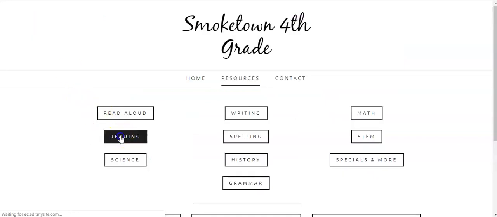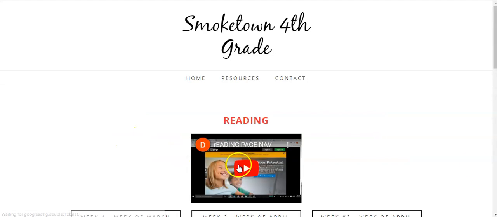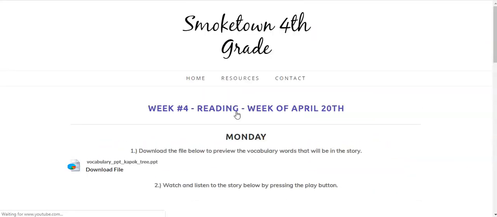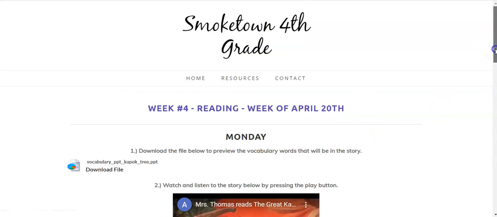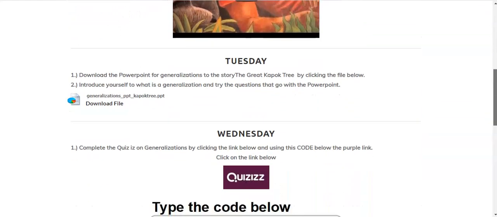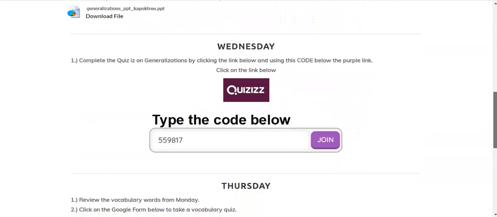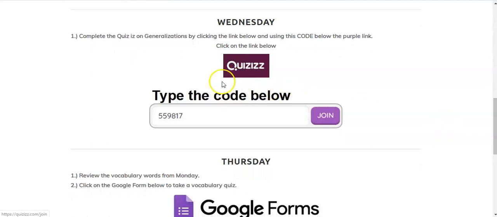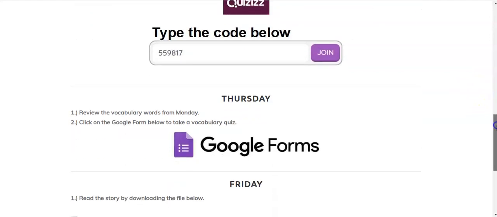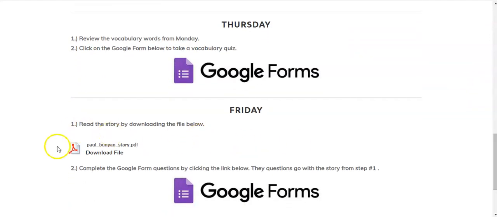Moving on to reading. This week, in week 4, you will be reading and listening to a new story, The Great Kapok Tree. A couple of these files you'll download and teach yourself. On Wednesday, there's a quiz. Here's the code. Click on the link, type in this code, you'll be good to go. On Thursday, there's a Google form. It's a vocab quiz. And then on Friday, you're going to read this new story about Paul Bunyan and take the Google form that day as well.